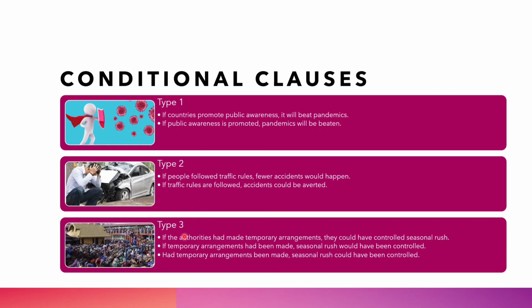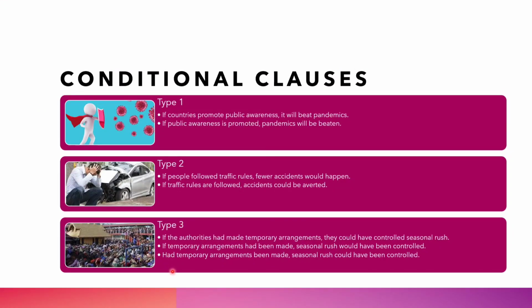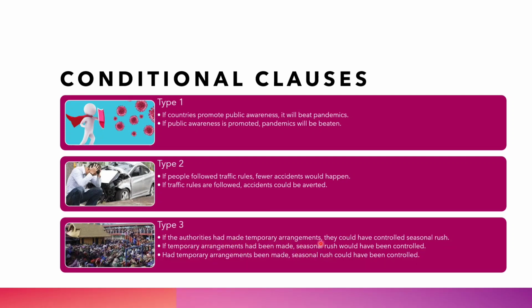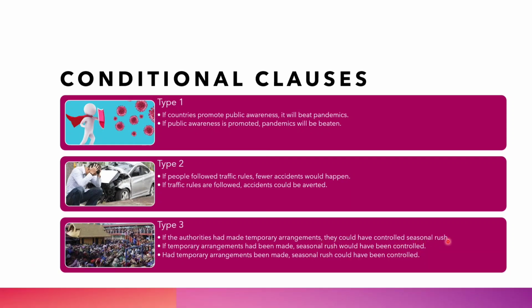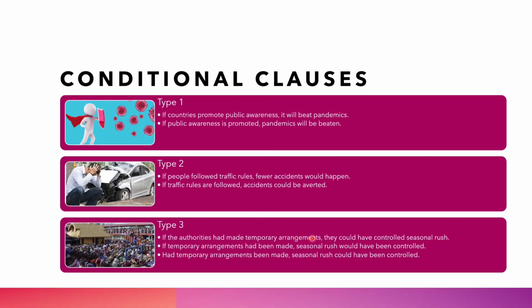Type 3: if the authorities had made temporary arrangements, they could have controlled seasonal rush. So when you're talking about some temples or some places of worship, you can say this sentence: if the authorities had made temporary arrangements. But the authorities, of course, did not make temporary arrangements. They could have controlled seasonal rush, but the seasonal rush was not controlled because they did not make temporary arrangements.